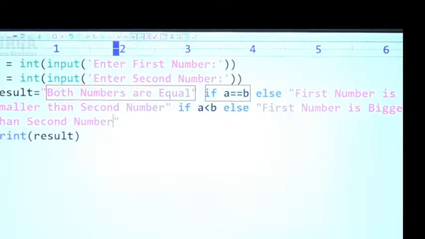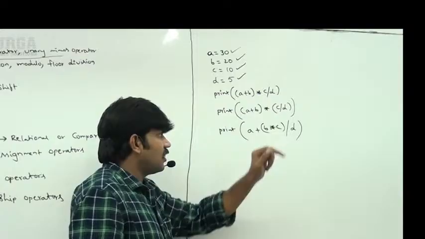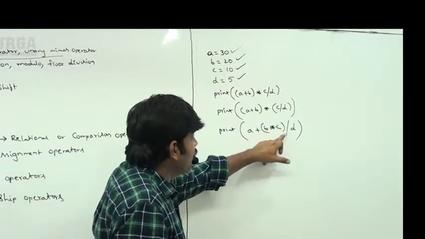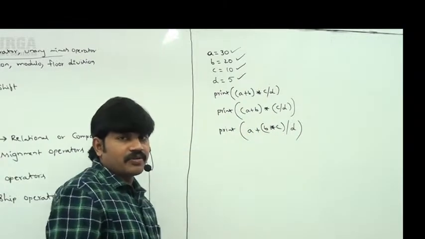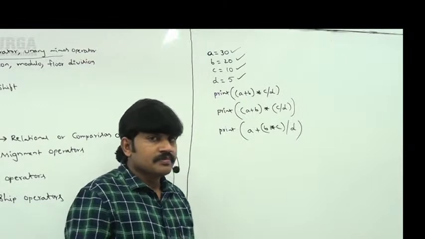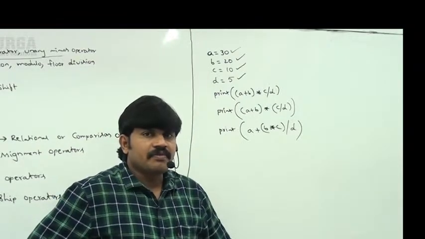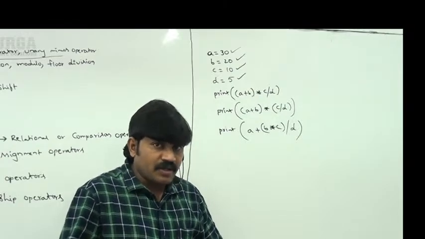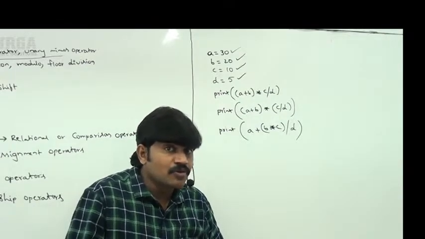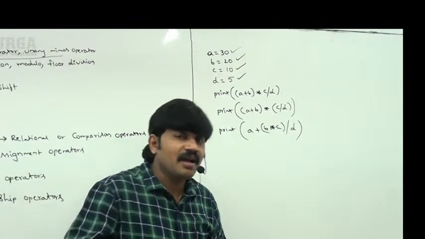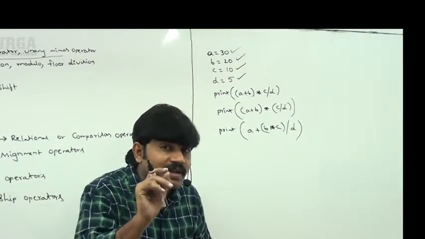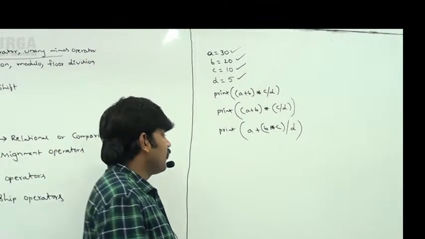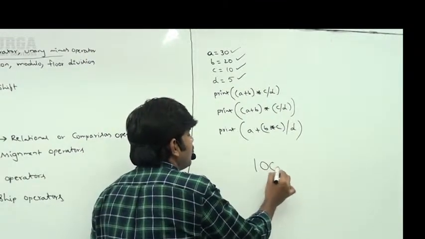Both are equal. Else, if is also inside parenthesis. Next, A plus B into C by D. What is the answer we are going to get, sir? Can you please analyze? Whenever I ask this question, most of the people in my regular class or online class are always going to make a small mistake. They tell almost the correct answer, but they forget a small thing. Can you please confirm? How many people feel that 100 is the answer in the first case?